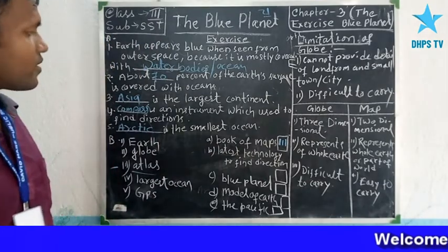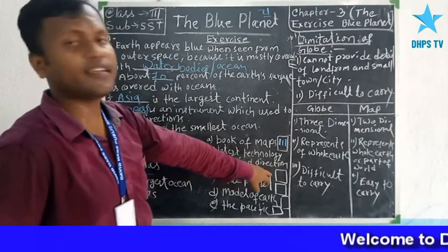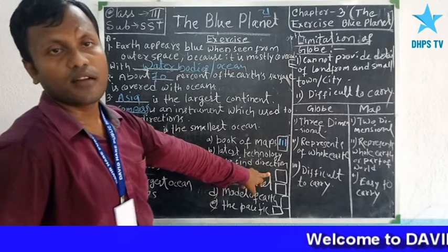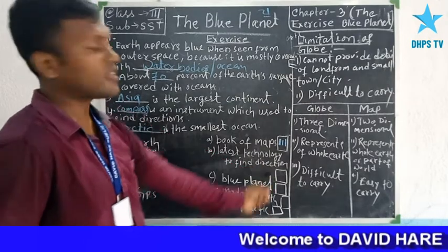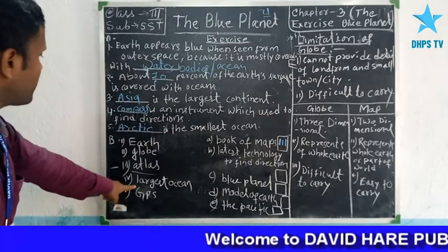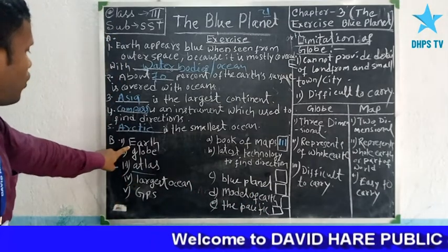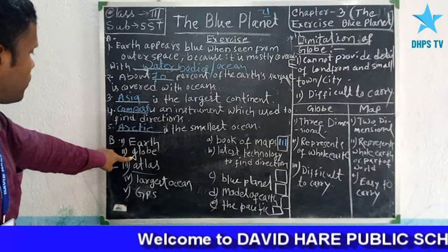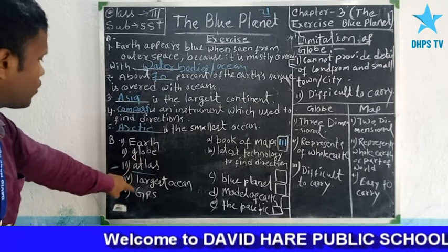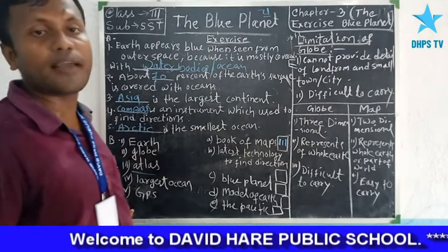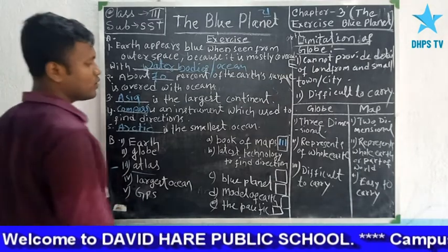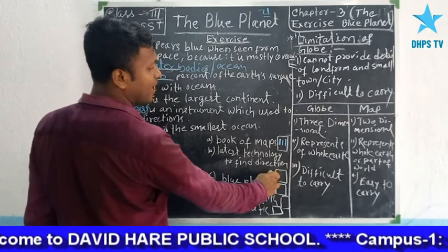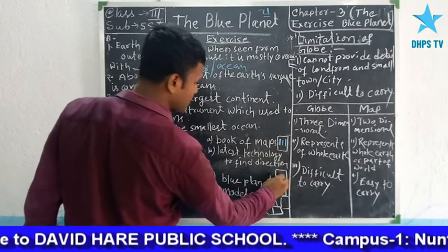Next, latest technology to find direction. Earth no, globe no, atlas no, largest ocean no, GPS, global positioning system. GPS is mainly used to find direction, which is the latest technology.